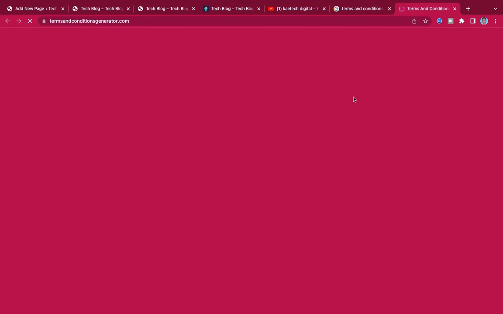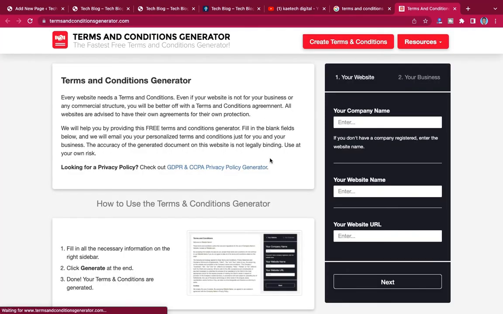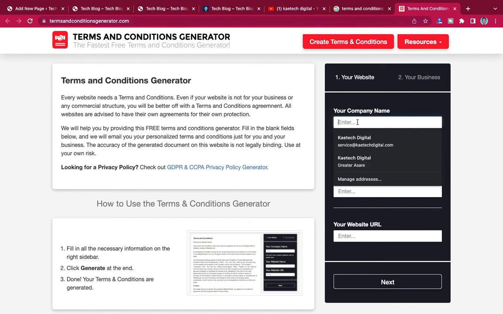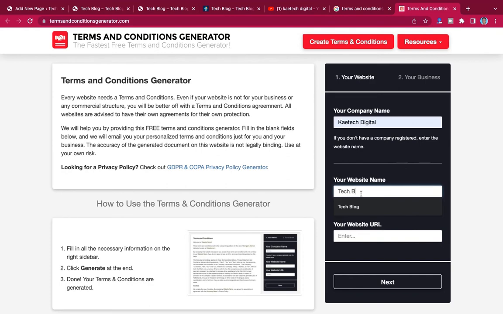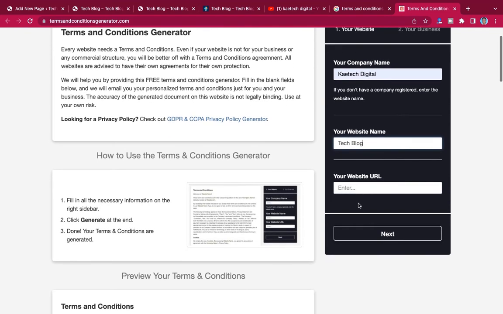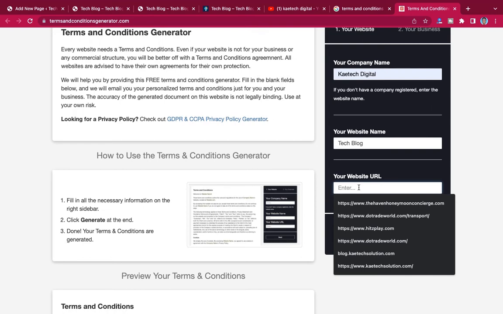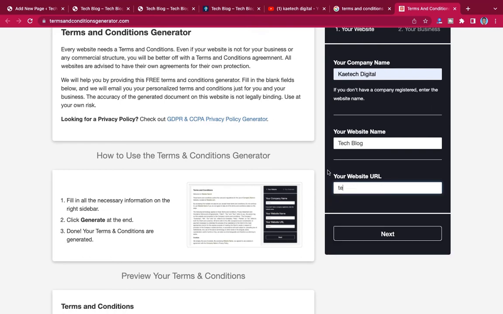I think it's from the same people. Yeah, because it's the same template, different web address, but the same template that they use. So enter your company name, your website name, which is tech blog.